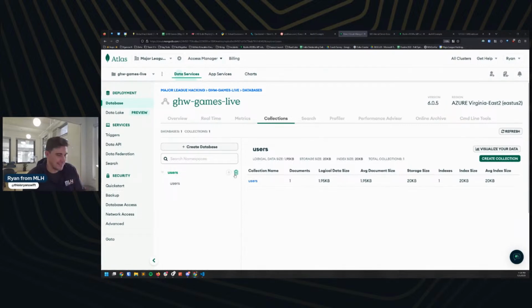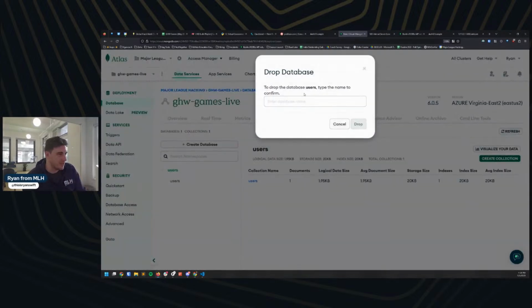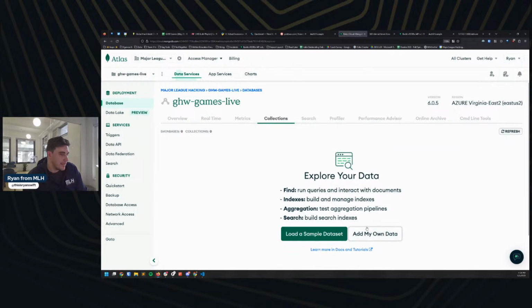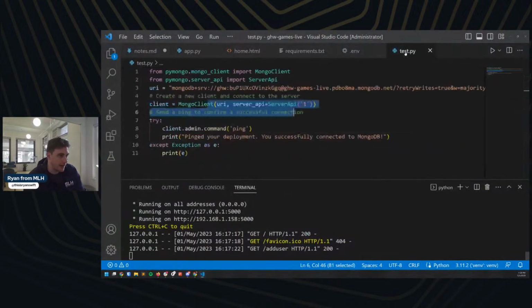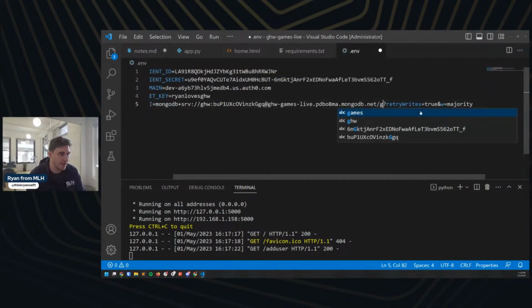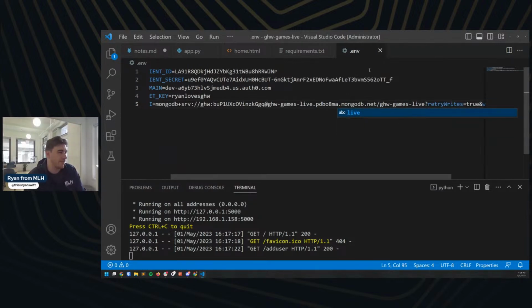So let us clean this up slightly. Let's actually delete this here. Users. Let's drop that. Great. And so let's try and see if we can do it. I'm out of curiosity for myself mostly at this point. I'm now curious if we can just do / like GHW or games live. And let's see if that works.